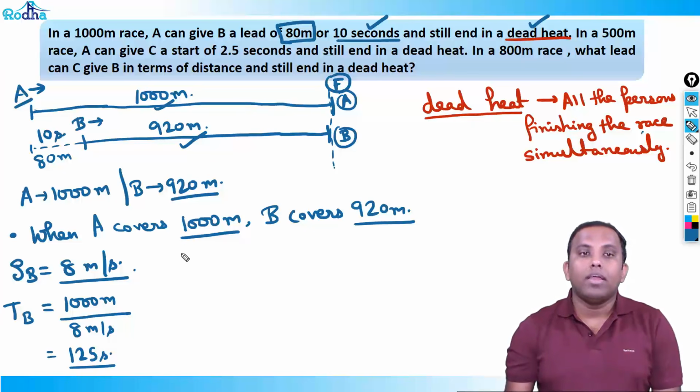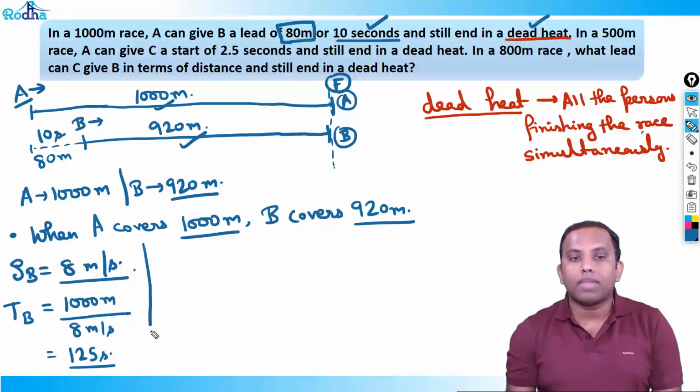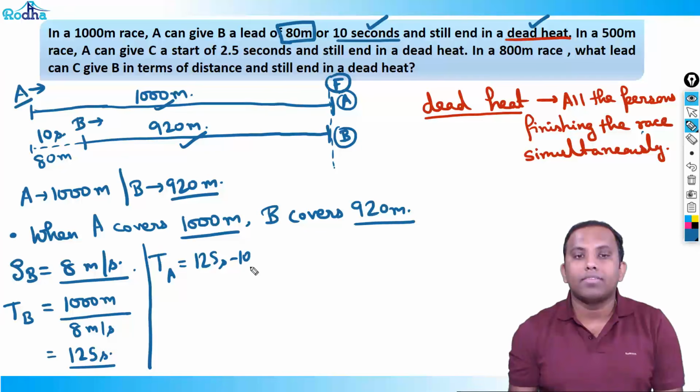But I know that if B runs 1000 meters in 125 seconds, A has given a lead of 10 seconds to B. Can you calculate what is the time taken by A from here? So time taken by A will be 125 seconds minus 10 seconds, that will be 115 seconds.